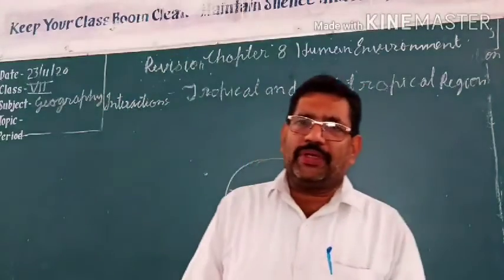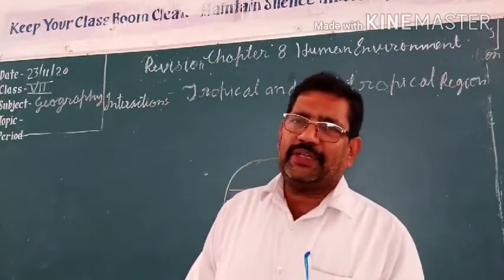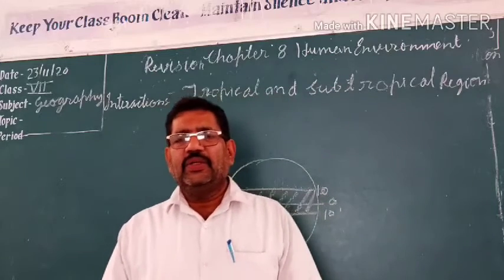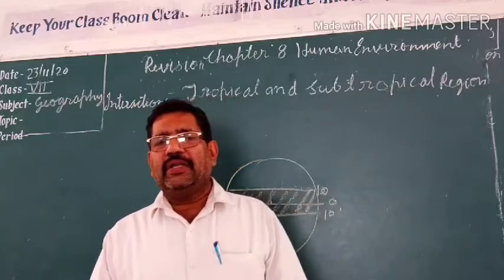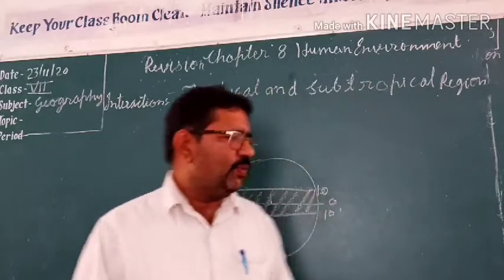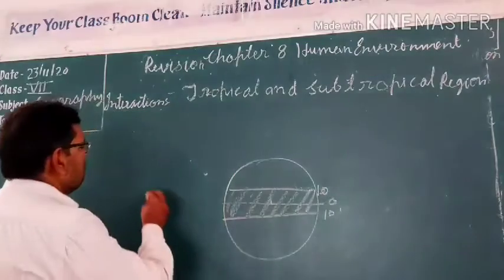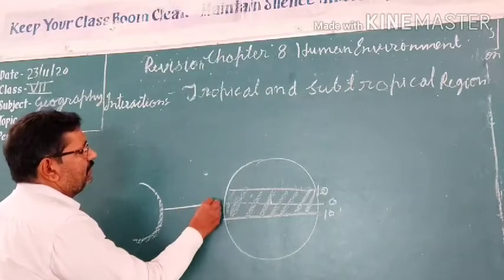In this tropical area, which type of climatic condition is there, which type of people are living there, and about their vegetation, wildlife. As you know, this area is very close to the sun.